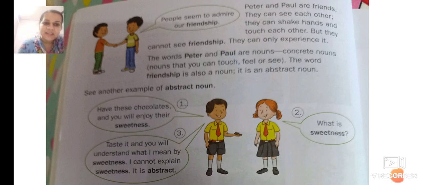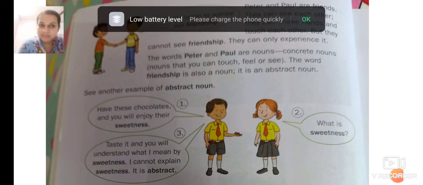Have these chocolates and you will enjoy their sweetness. What is the boy saying? He's saying, have these chocolates and you'll enjoy their sweetness. What is the girl saying? What is she asking? She's saying, what is sweetness? What do you mean by sweetness? So the boy is saying to her, taste it and you will understand what I mean by sweetness.